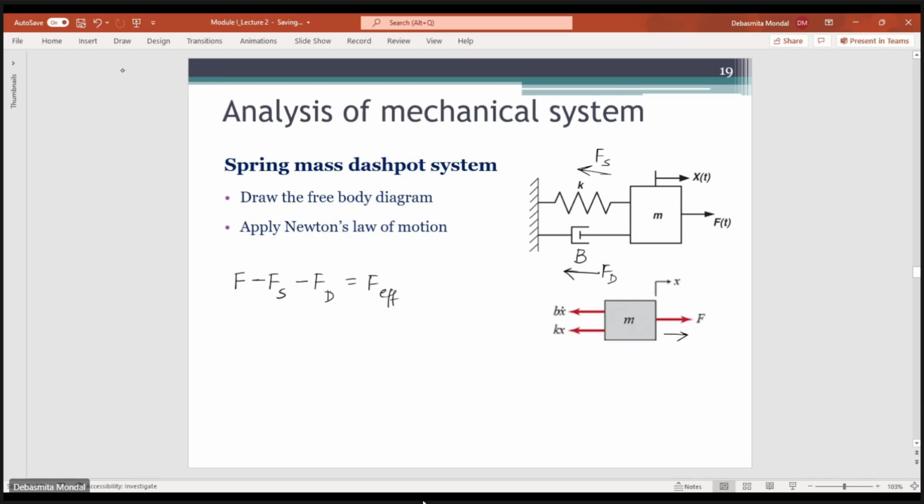So if F effective is responsible for displacement of x, then we can write this equals m into x double dot.